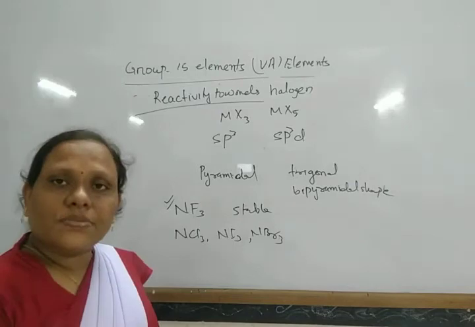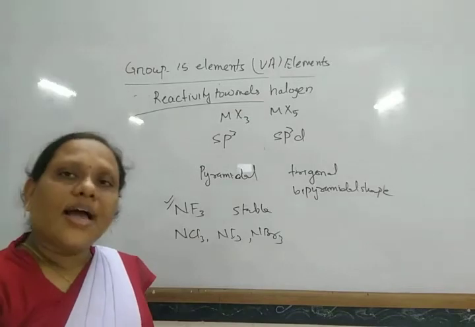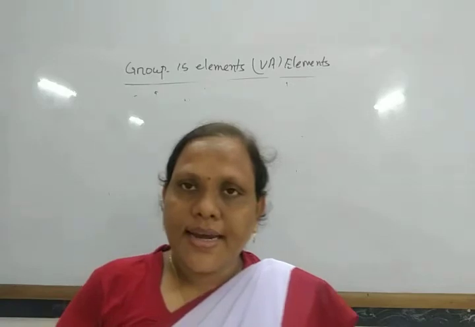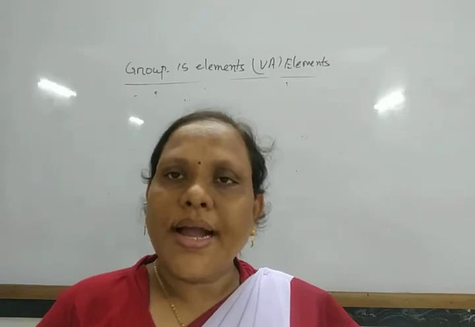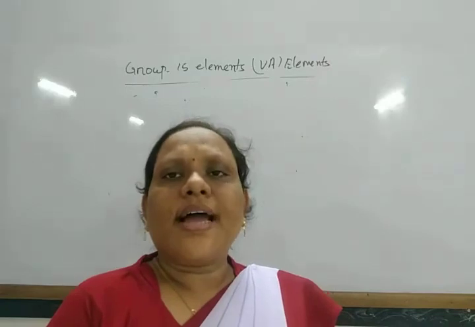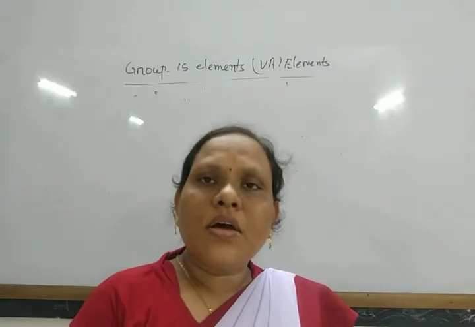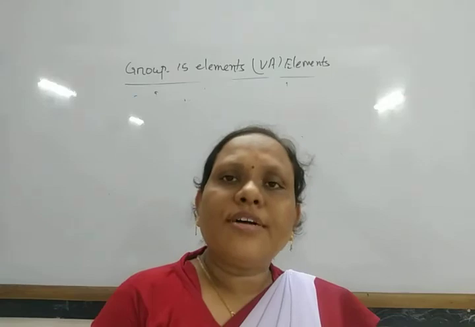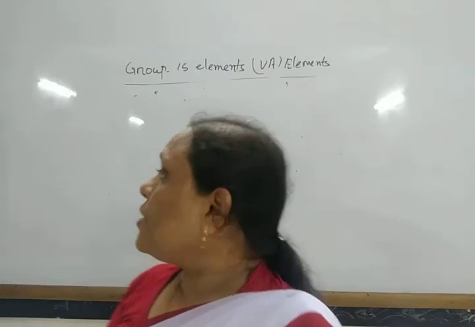The halides of phosphorus are stable, and among them the trihalides are more stable. Due to the absence of d orbitals, the trihalides of nitrogen do not undergo hydrolysis, while all other trihalides undergo hydrolysis in the presence of water, but they form different compounds.